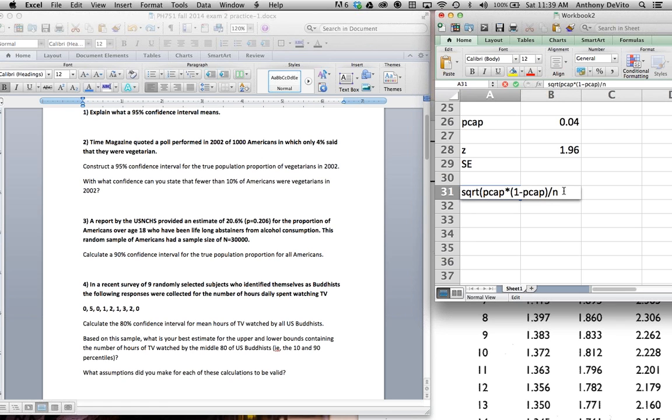Take the square root of this whole function. You saw that as the square root of p-cap times 1 minus p-cap over n. Take the square root of the whole thing.